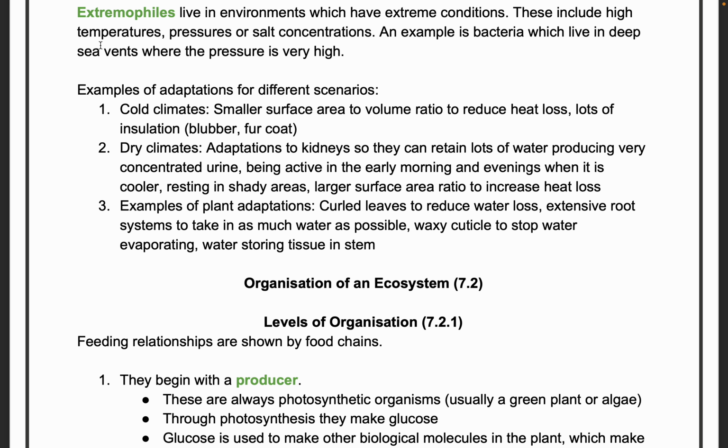And in a dry climate, they try to retain water by producing very concentrated urine, not sweating, and resting in shady areas. Plants also adapt by curling the leaves to reduce water loss.